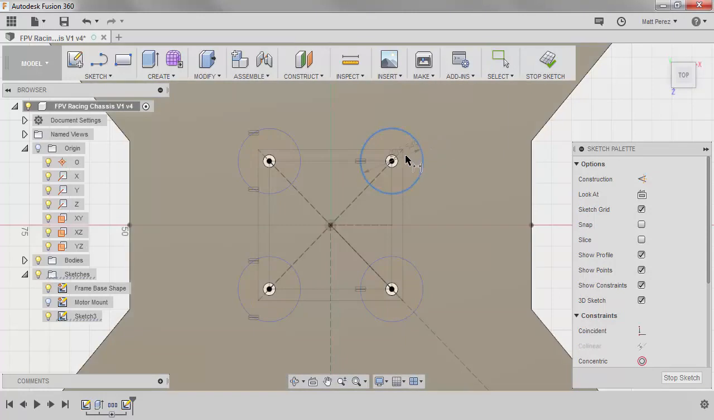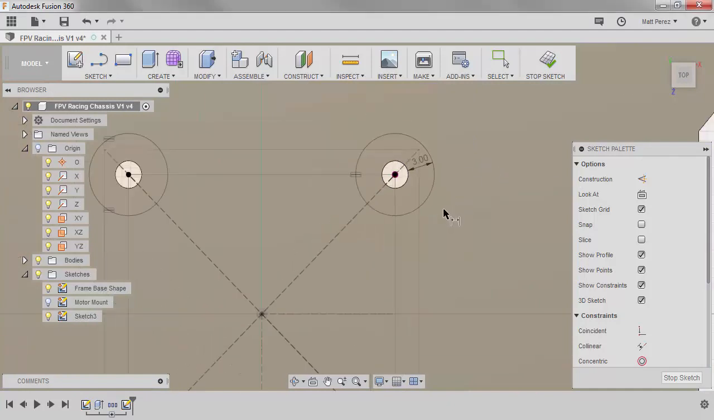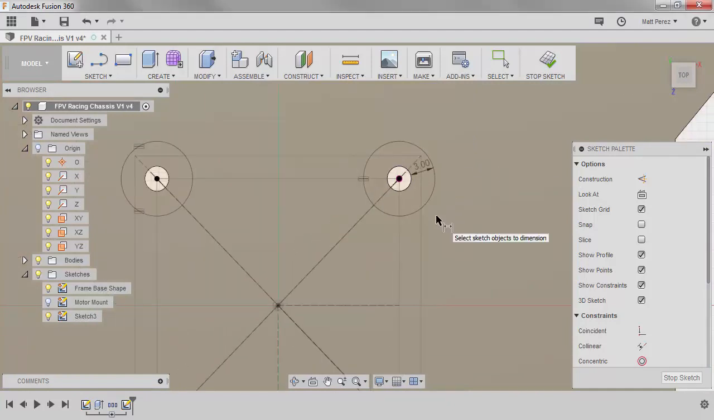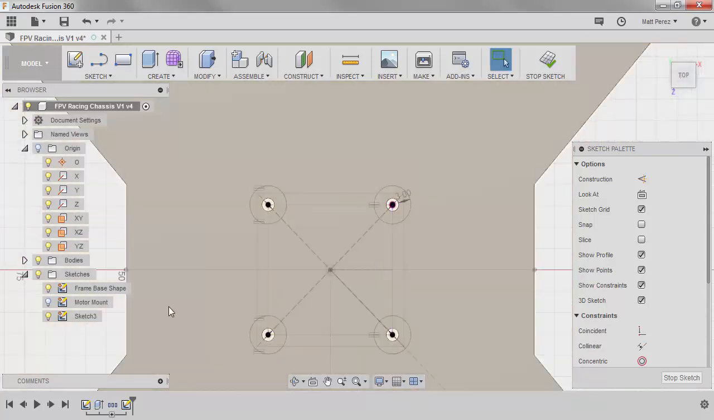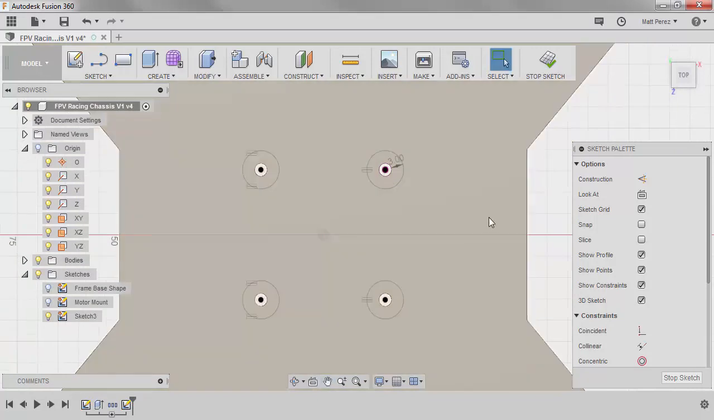And then I want to place a dimension from it to the diameter of one of the smaller holes, and I want to give it at least 3 millimeters. This is going to be enough room for a large standoff or the PCB that's going to bolt here, so that way we have enough structure behind it. Now that I have those, I can go ahead and hide the original frame base shape sketch because I have the center points of all 4 of those circles.